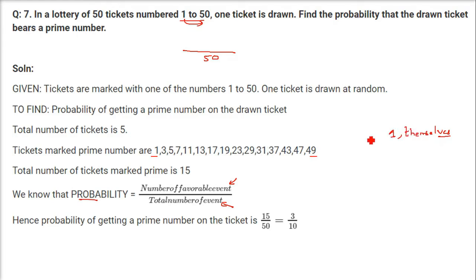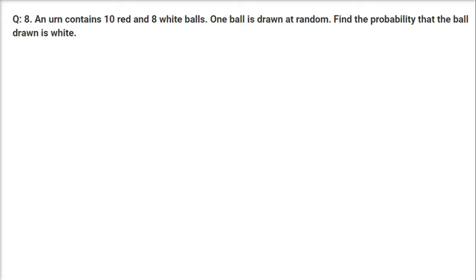No other number except 1 and that number itself can divide it. So this is the list of numbers. If you count it, it is 15. So 15 is the favorable cases, and 50 is the total number of events. So this is the probability, which is going to be 3 by 10. 5 3s are 15, 5 10s are 50.